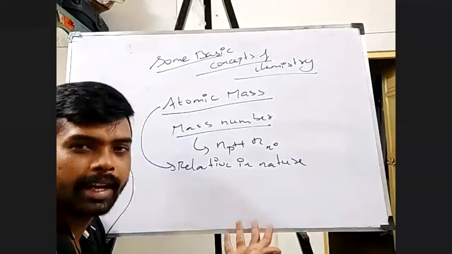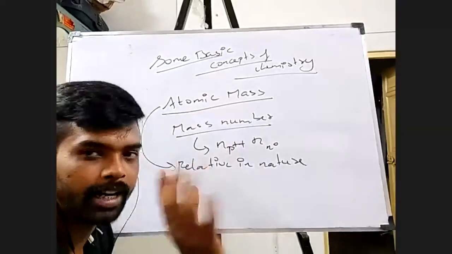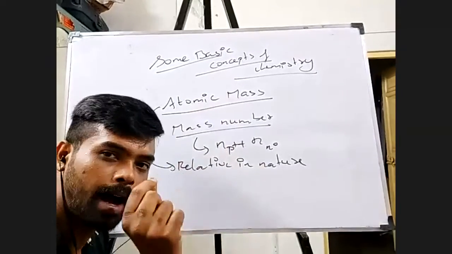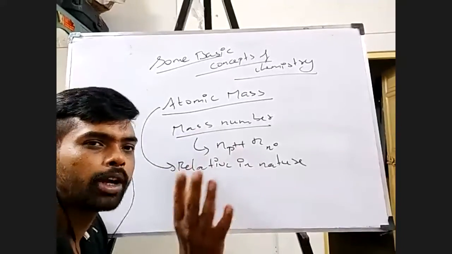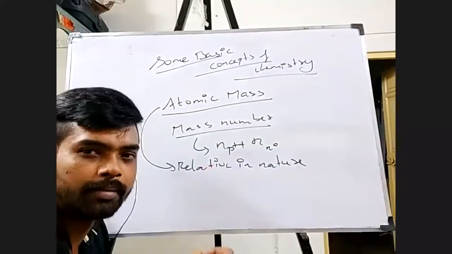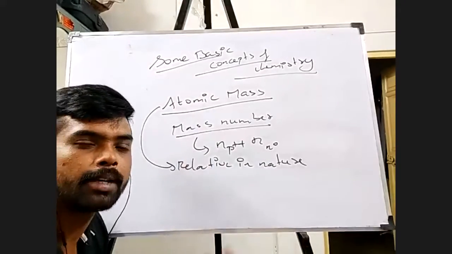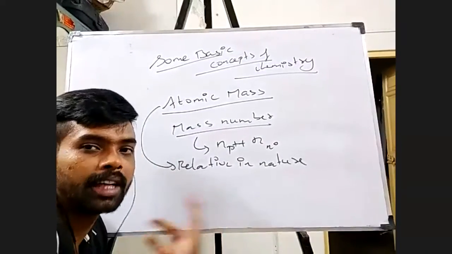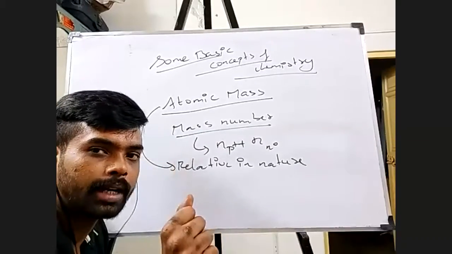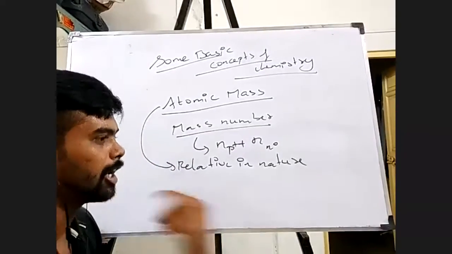So what do you mean by relative in nature? I am going to relate this particular mass of one atom. Yes, I am going to speak about the mass of one atom only, but not directly, indirectly. I am going to compare it with some other thing, and that is what atomic mass basically is. It is going to be a ratio of the mass of one atom with some standard weight.